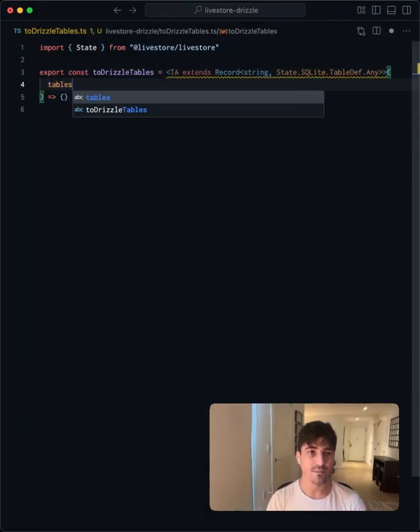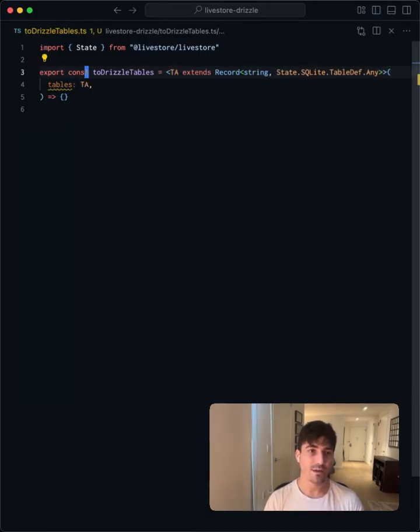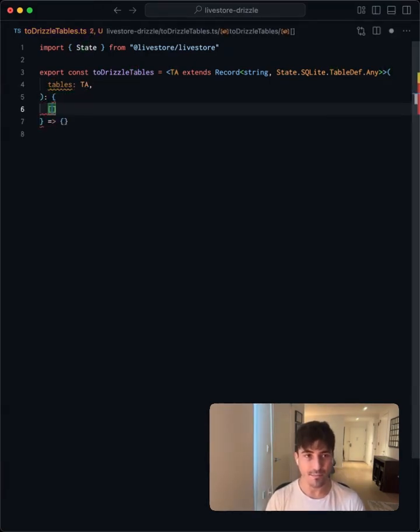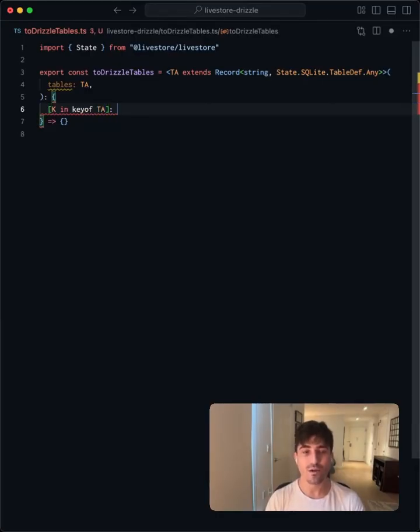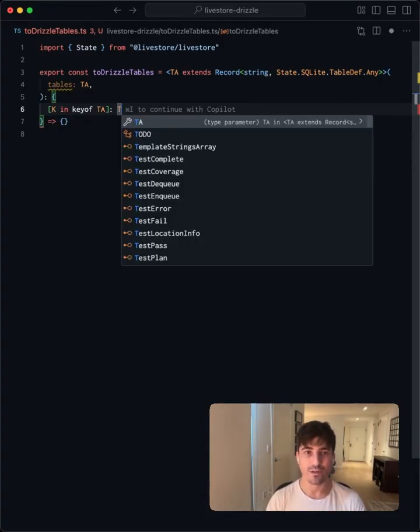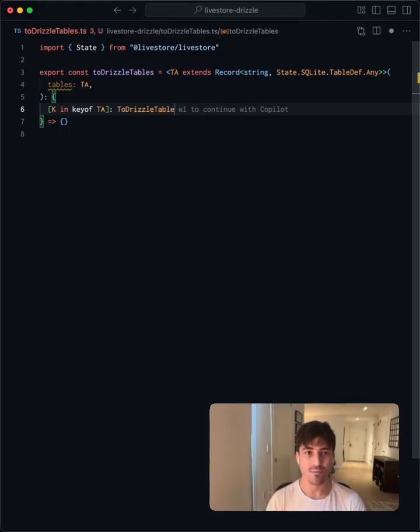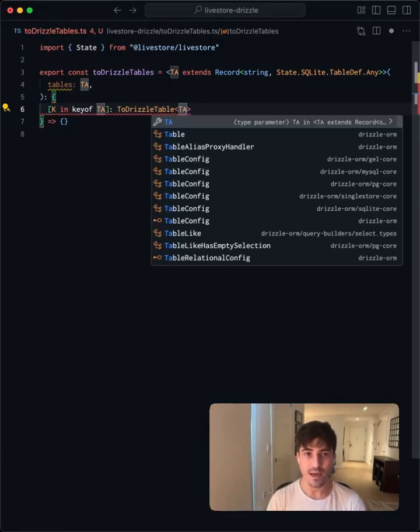Now we can say tables TA, and then we're going to want to map this TA into the Drizzle equivalent. So now the return type will be an anonymous mapped type, okay, in key of TA. And here we're going to need to use some kind of utility to transform one of these table defs into the Drizzle equivalent. So maybe we'll call this toDrizzleTable, and this can take in TA.